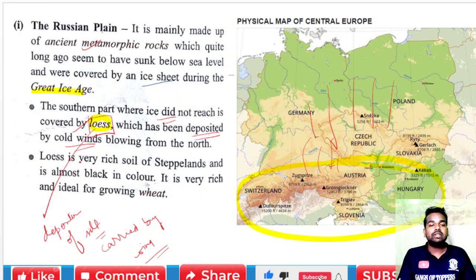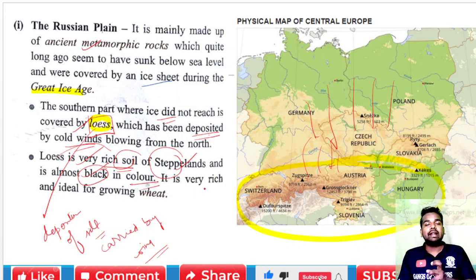Now, loess is a very rich soil of steppe land, because we know that in Europe the grassland is called steppes. So the loess is a very rich soil of the steppes and is almost black in color. It is very rich and ideal for growing wheat, and also cotton, because black soil is ideal for that.